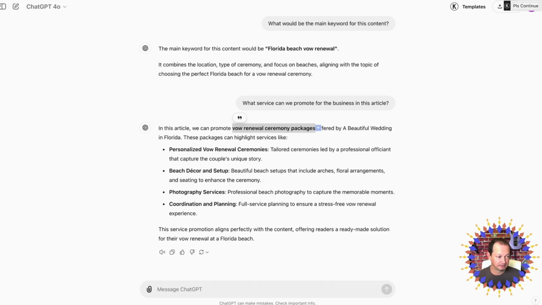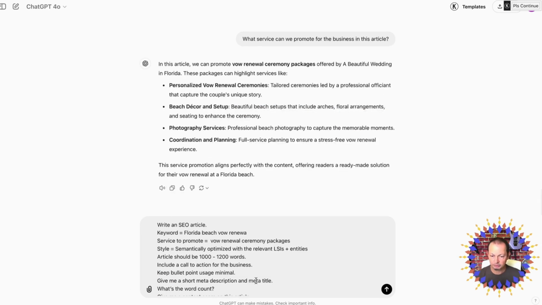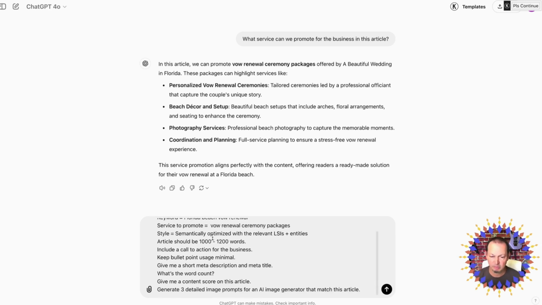Here is the main prompt that we're going to use to produce this article. And the key here is change what you want to change, update it to fit your needs. You might not necessarily need the comment about bullet points. Maybe you don't need or want the meta descriptions, the word count.